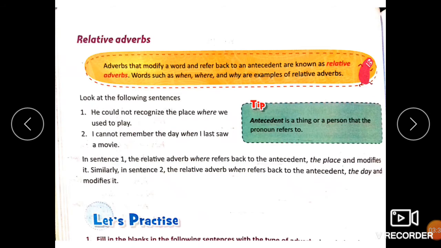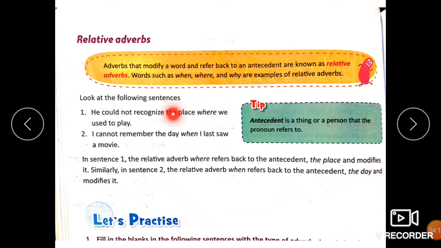If you remember, children, you had done relative pronouns this year. Relative adverbs are those words that refer back to an antecedent. Okay. Now, what is an antecedent? Antecedent is a thing or person that the pronoun refers to. Let's take an example. Only then you will be clear about it. Words such as when, where, and why are used as relative adverbs. He could not recognize the place where we used to play. Children, you will notice here the word where